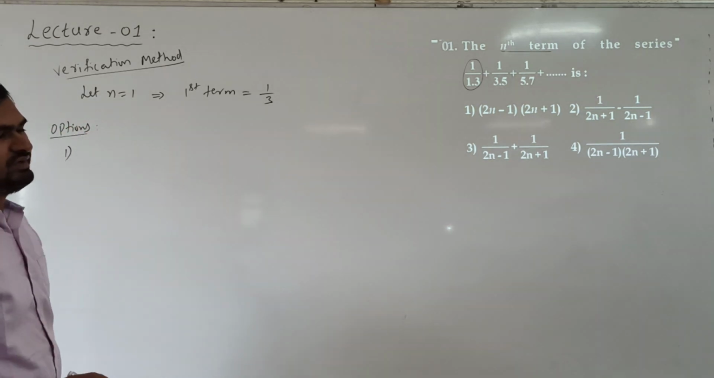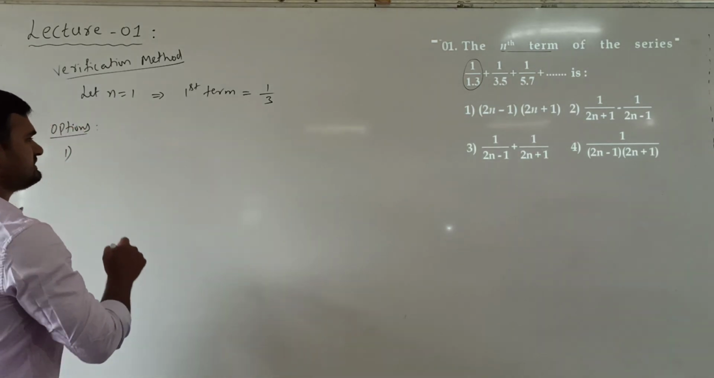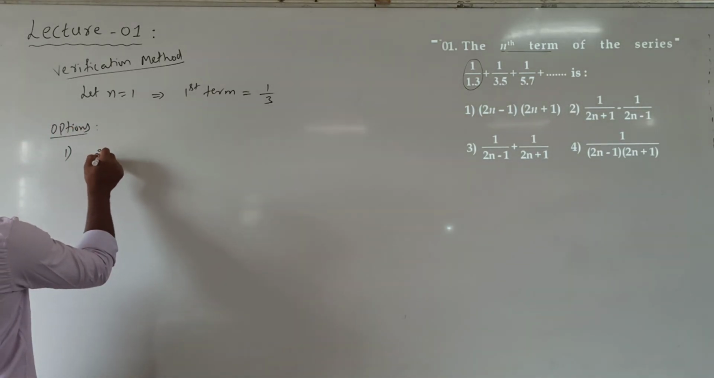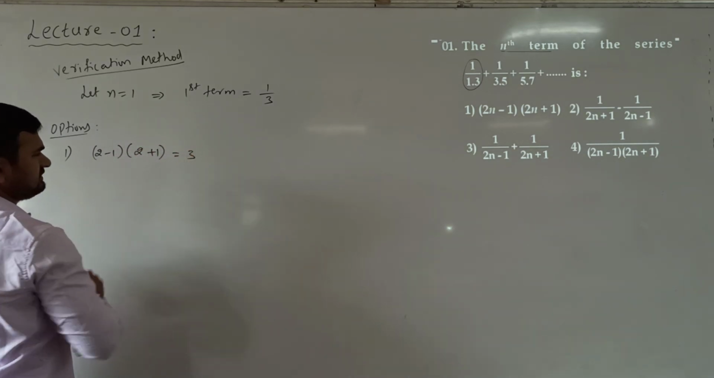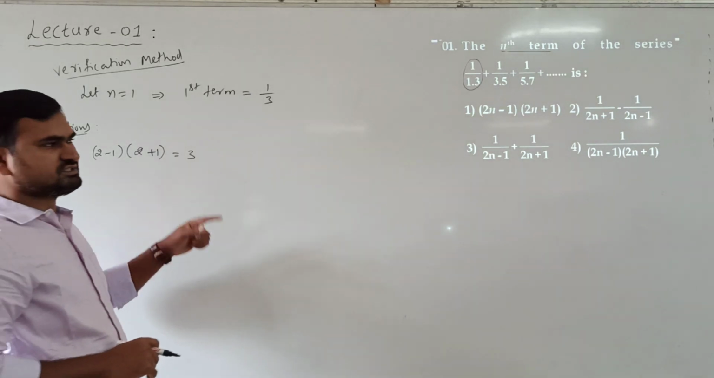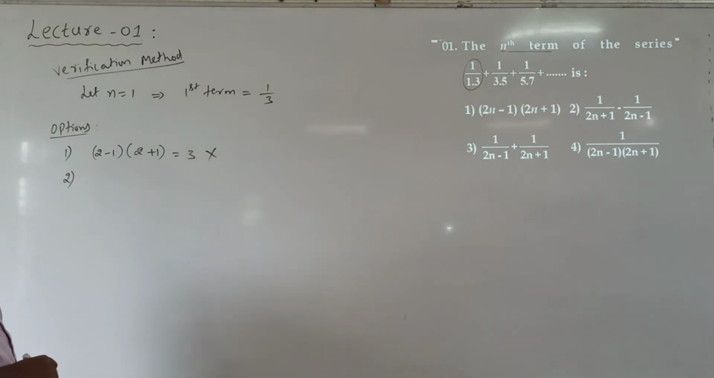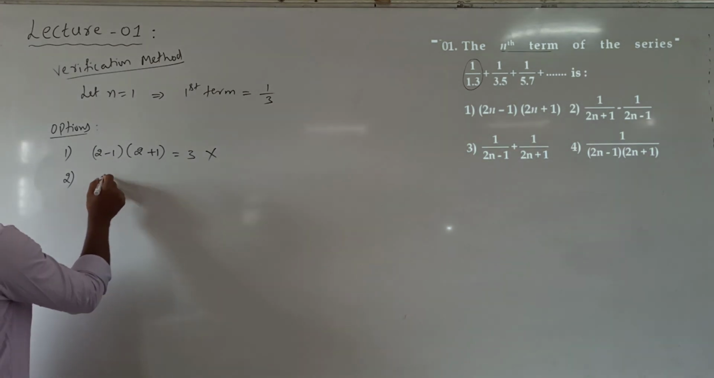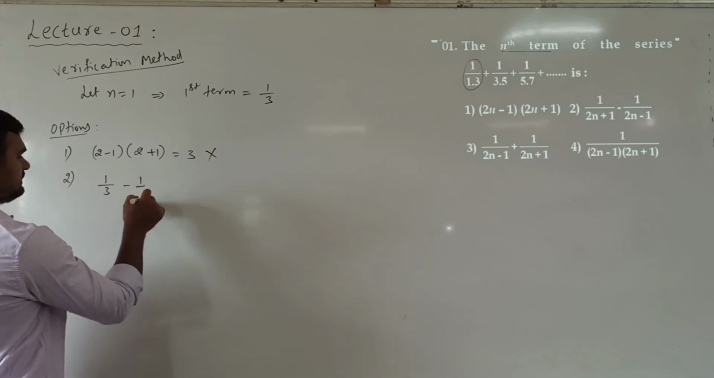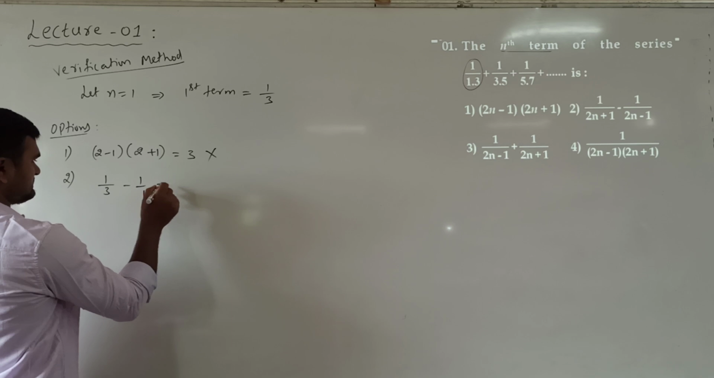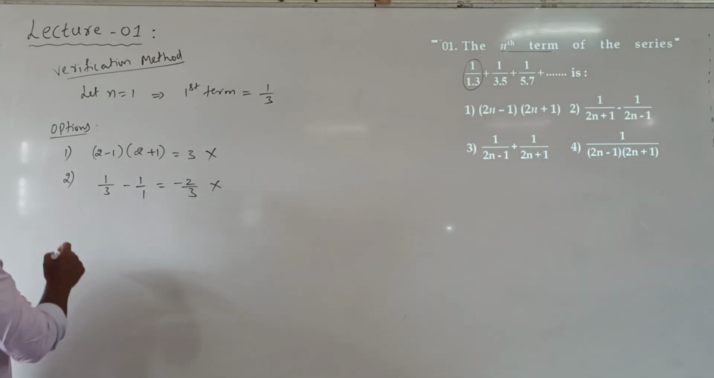First option. When we take n equal to 1, are we getting the first term as 1 by 3 or not? N is 1 means 2 minus 1 into 2 plus 1, 1 into 3, we get 3. So are we getting 1 by 3 as the first term? No. So this is wrong. Next, take the second option. N is 1 means 1 by 3 minus 1 by 1. So 1 by 3 minus 1 by 1 means we get minus 2 by 3. We need the first term as 1 by 3.